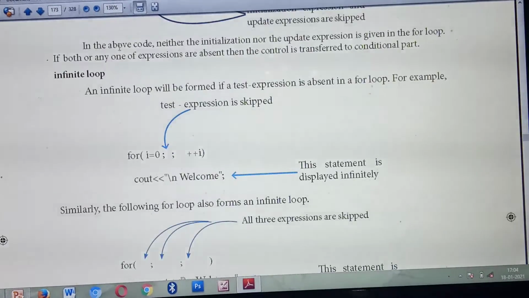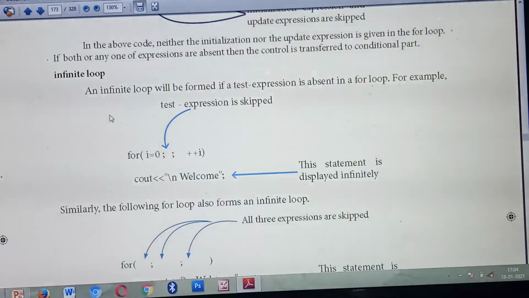Second one is the infinite loop. Okay, what do you mean by infinite? Finite means you are able to count, that is a countable number of times. Infinite means you can't find it, that is an infinite number of times. So an infinite loop means particular statements will be displayed an infinite number of times in your output screen.